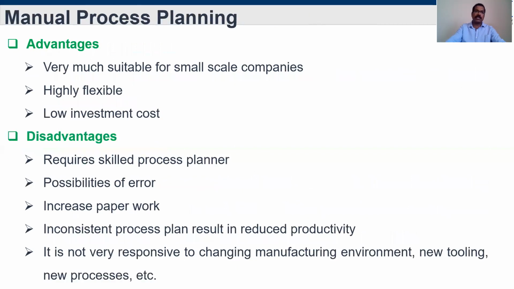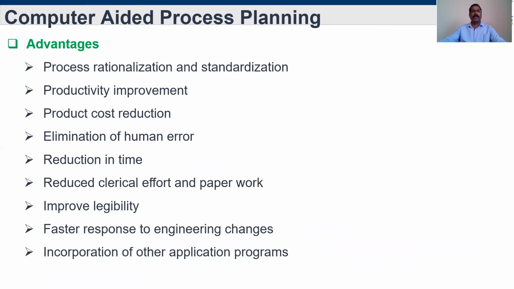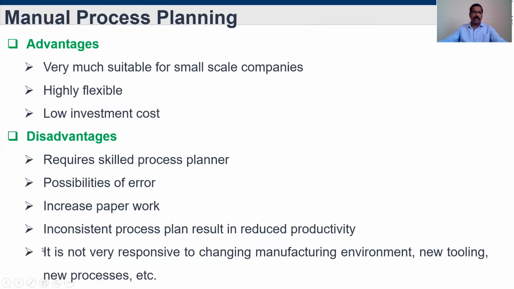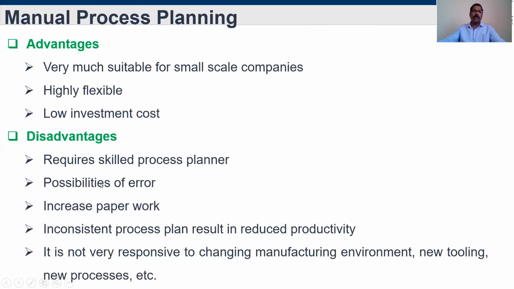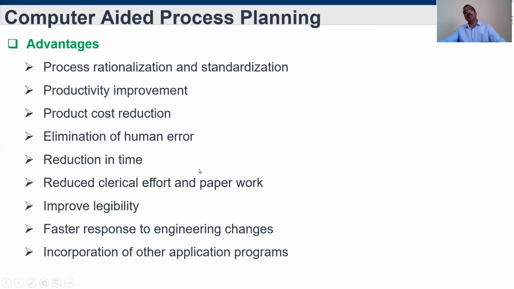We know the disadvantages of manual process planning: it requires a skilled process planner, possibilities of error, increased process paperwork, then inconsistency. So everything could be rectified in computer-aided process planning. Process rationalization and standardization is possible. Productivity will be improved. Here we saw that due to inconsistency of process plan, productivity was reduced, right? So here productivity will be improved. How? Consistency in process plan will be achieved through computer process planning.